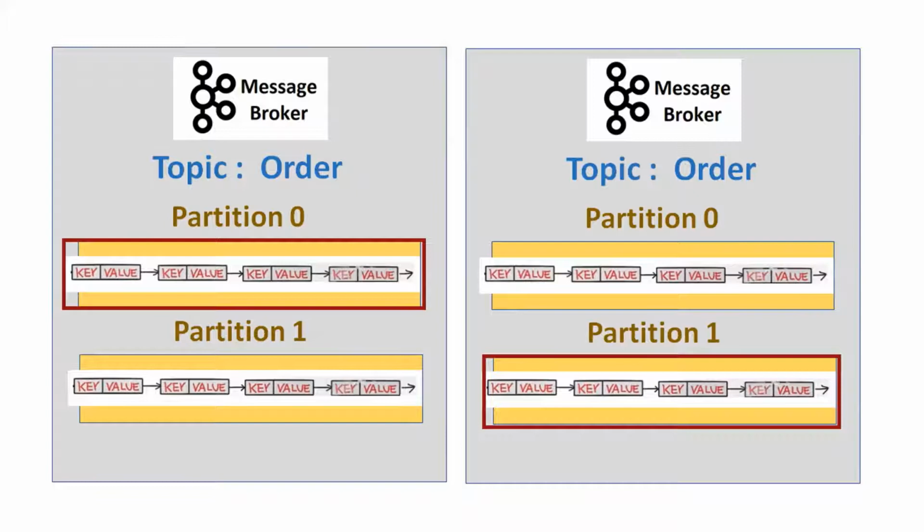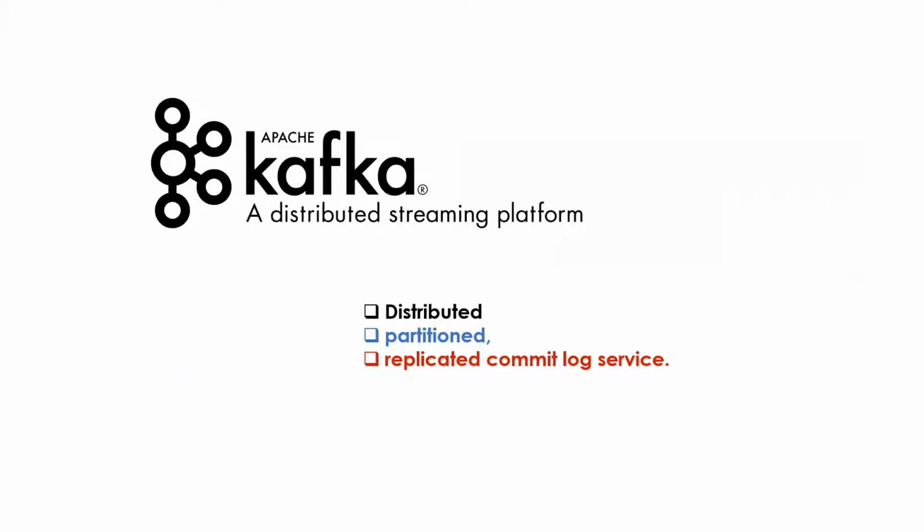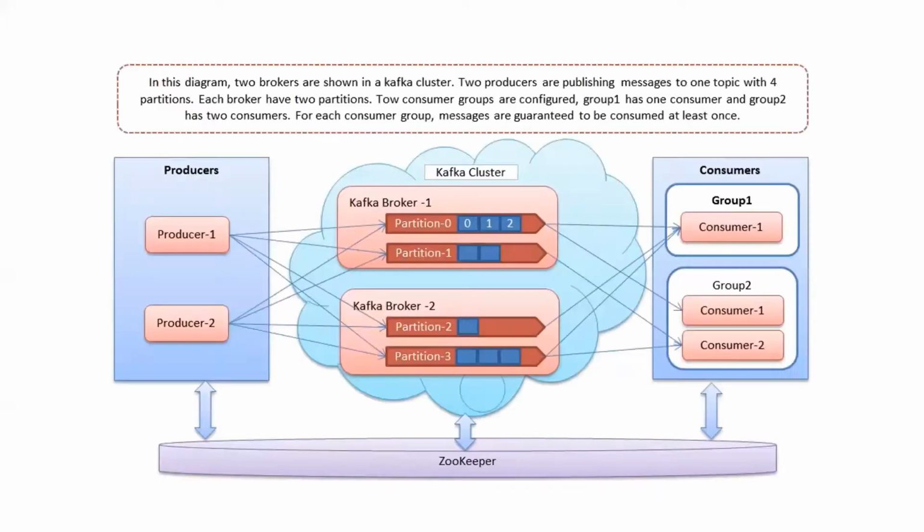So that we will discuss continuation, right? So what is Kafka all about? Kafka is a distributed streaming platform, a distributed, partitioned, replicated commit log service. Distributed is nothing but multiple brokers. Partition is nothing but the topic divided into a number of partitions, and these partitions can spread across multiple brokers. Each broker can act as a leader for some partitions and a follower for other partitions. So that we will discuss continuation.